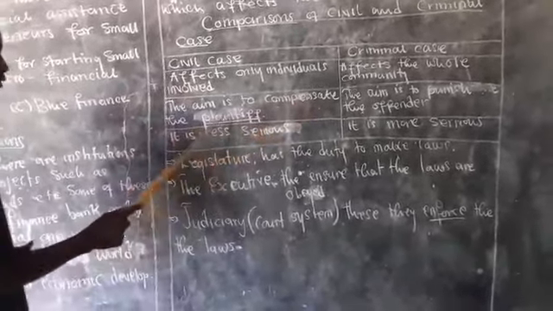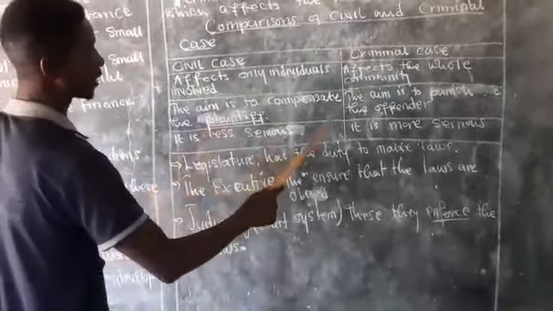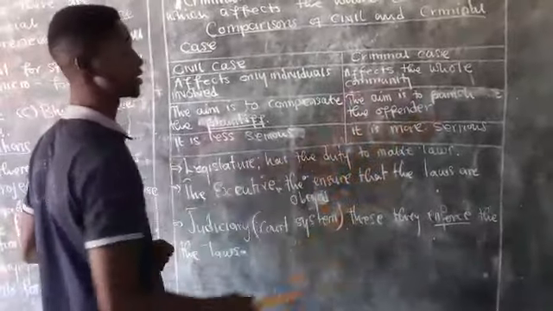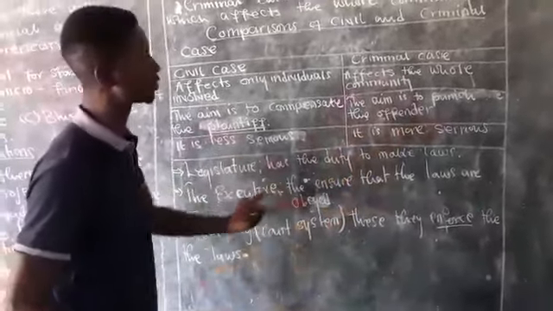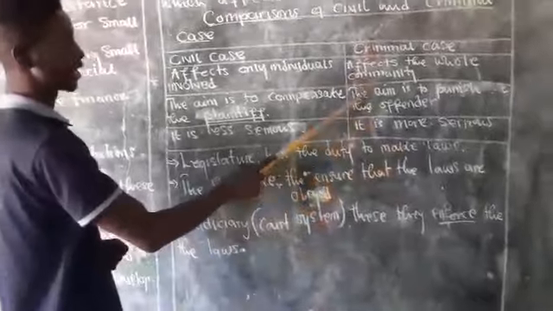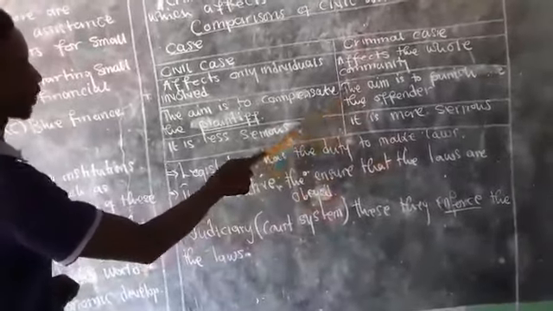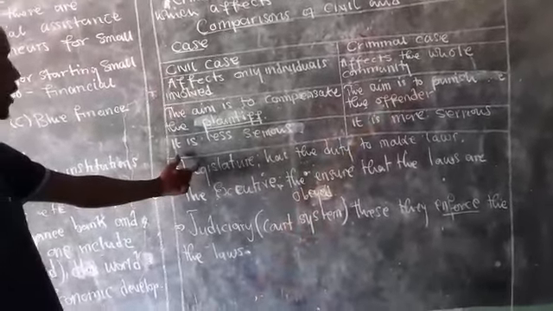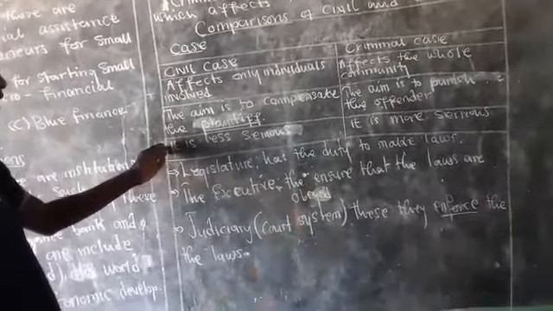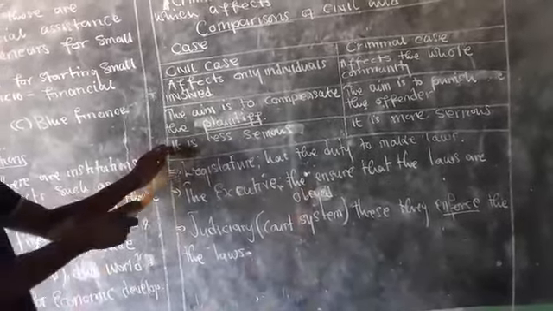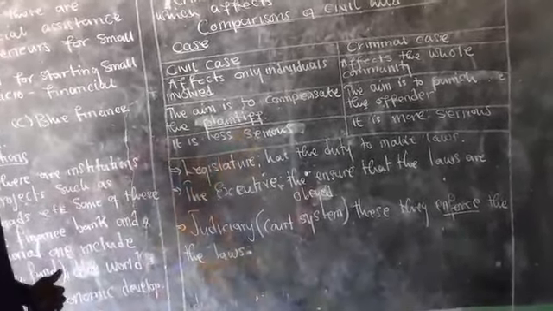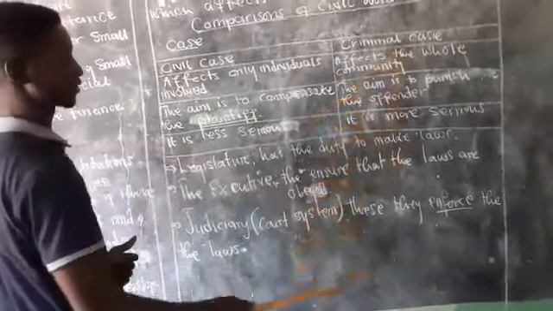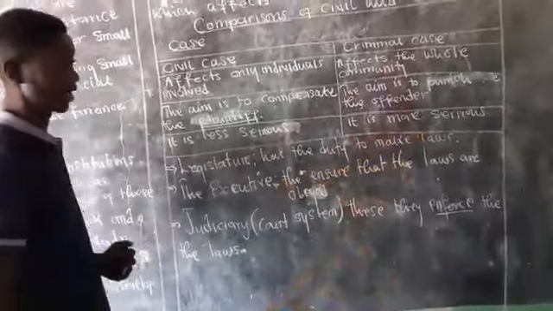Take note of this word, the plaintiff. And on the other side, the criminal case aims to do what? To punish the offender. So the person who offends, or the person who is involved in the criminal case, the aim of the criminal case is to punish the offender. The third difference is that a civil case is a less serious case, while a criminal case is a more serious case.